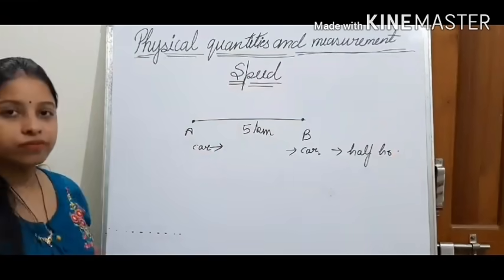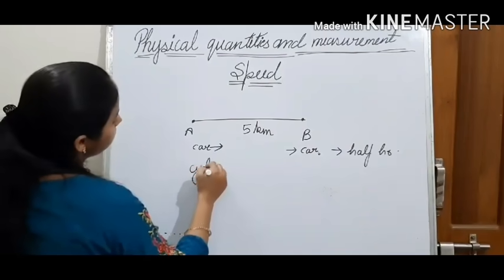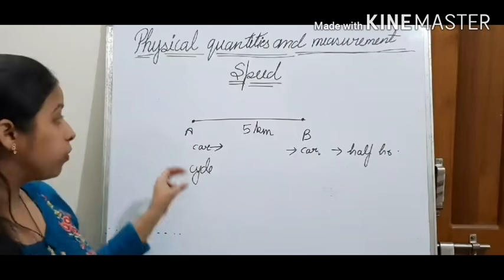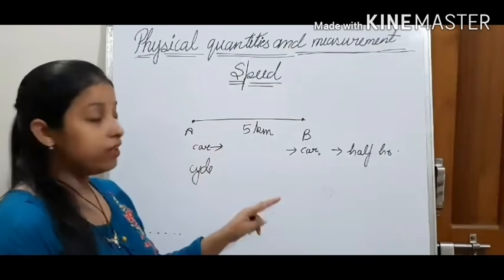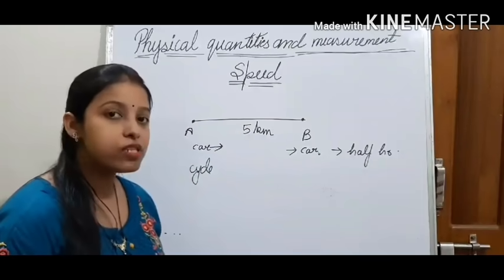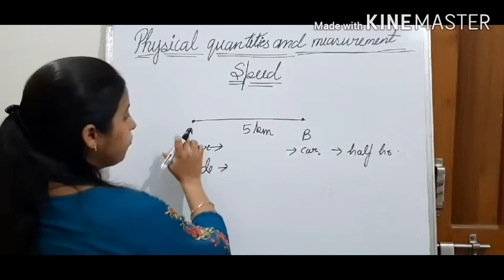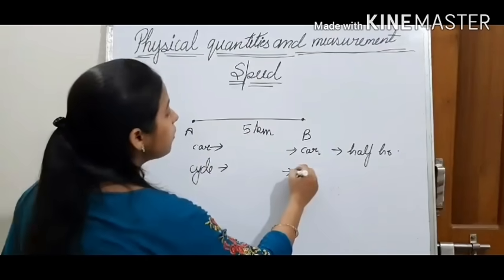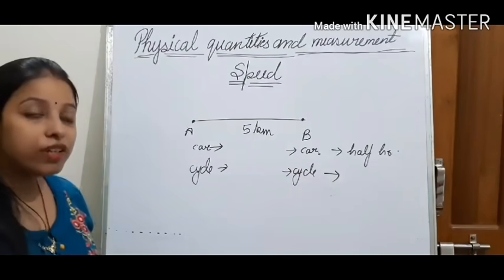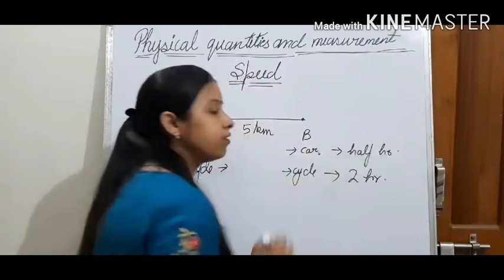Now take another body, like a cycle. One car is there and one cycle is there. Both are covering the same distance of 5 kilometers, but there will be one difference. If the cycle covers this distance from point A to point B, it will take more time. Let us consider it will take 2 hours. Why?